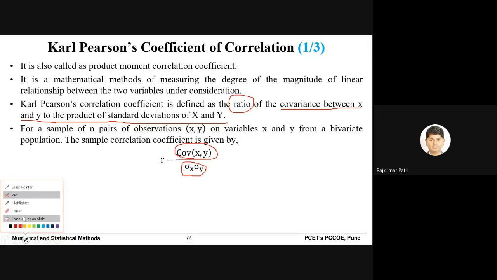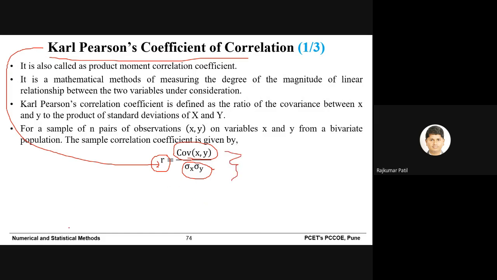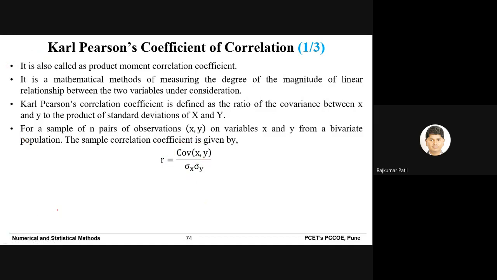Okay, so whenever you are asked to find out the Karl Pearson correlation coefficient, it is generally denoted by R, and it is the ratio of covariance between x and y divided by the standard deviation of x and the standard deviation of y. This particular formula you have to always use to calculate the correlation coefficient using the Karl Pearson method. Now the value of R varies between +1 and -1.